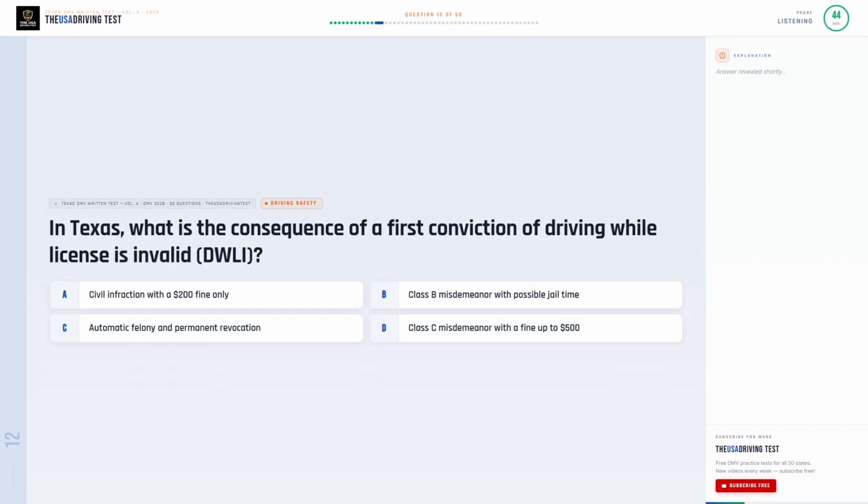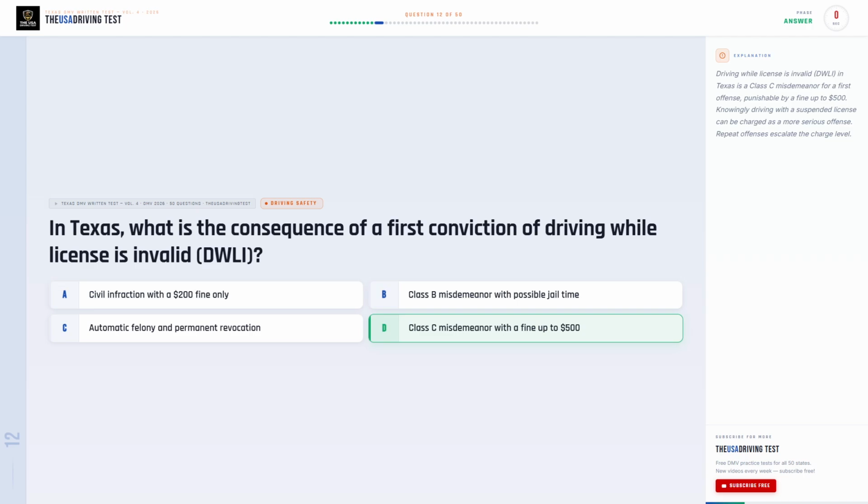In Texas, what is the consequence of a first conviction of driving while license is invalid, DWLI? Option A, civil infraction with a $200 fine only. Option B, Class B misdemeanor with possible jail time. Option C, automatic felony and permanent revocation. Option D, Class C misdemeanor with a fine up to $500.